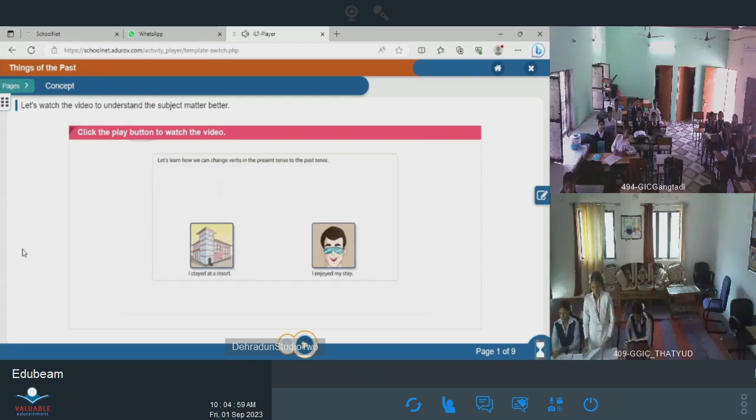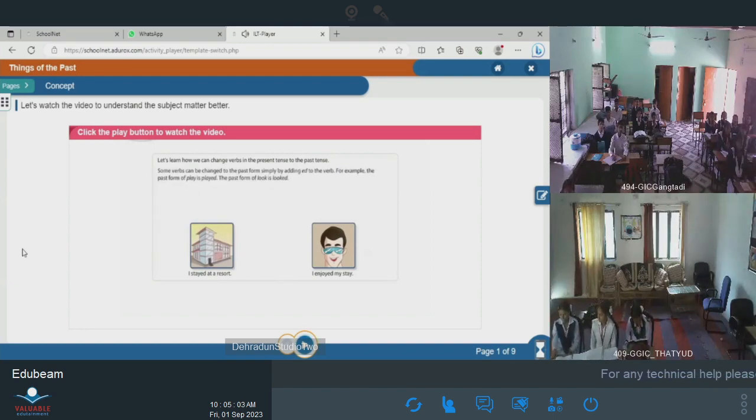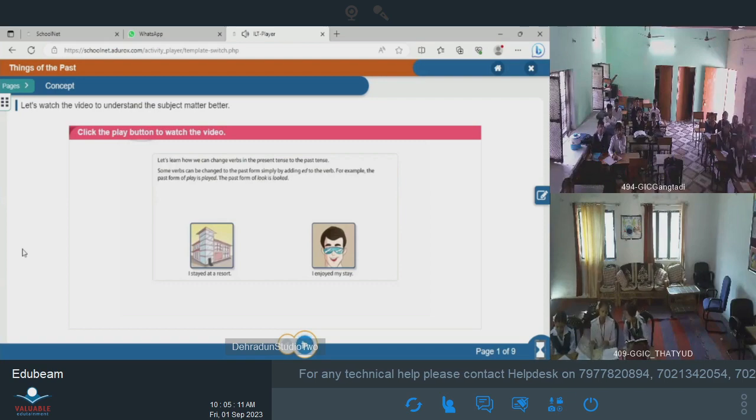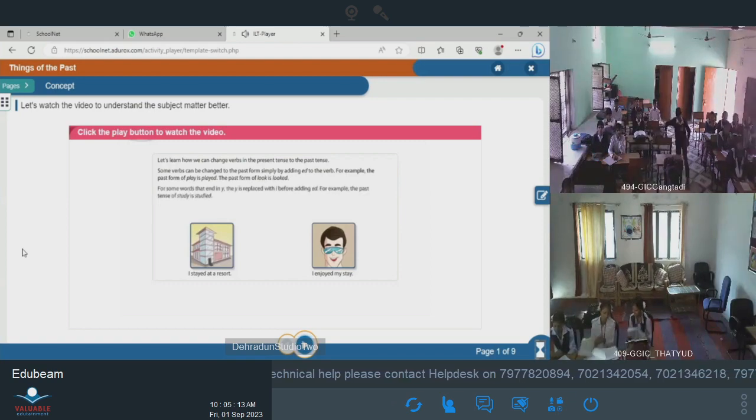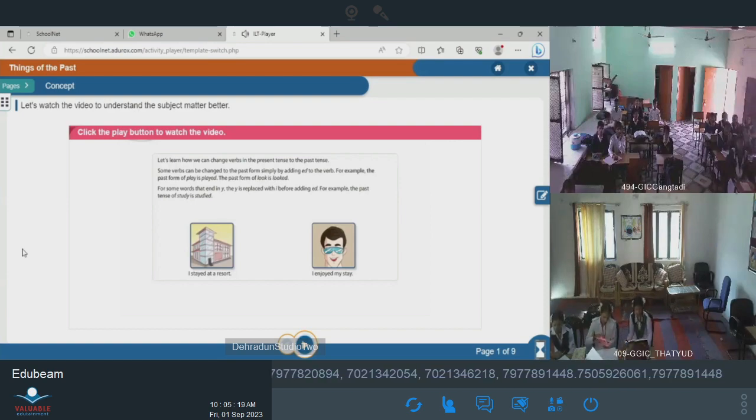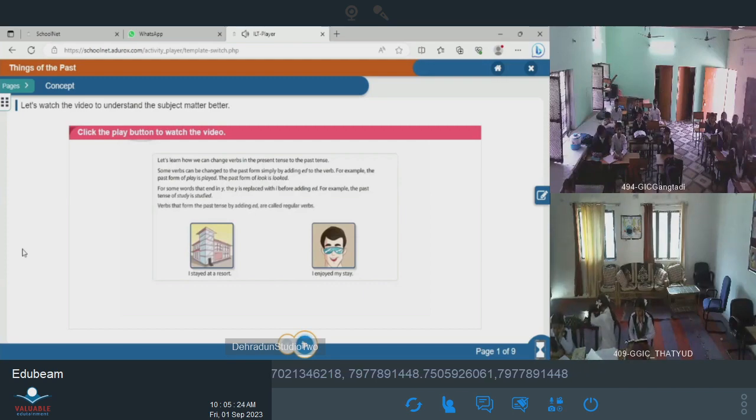Let's learn how we can change verbs in the present tense to the past tense. Some verbs can be changed to the past form simply by adding ed to the verb. For example, the past form of play is played, the past form of look is looked. For some words that end in y, the y is replaced with I before adding ed. For example, the past tense of study is studied. Verbs that form the past tense by adding ed are called regular verbs.